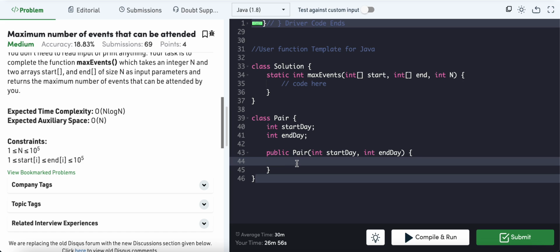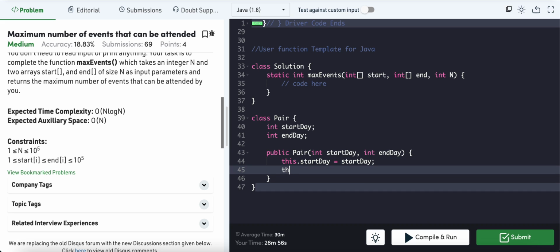For the current case, I am not going with getters and setters; we can directly access them using the object dot field. So this.startDay equals startDay, this.endDay equals endDay.